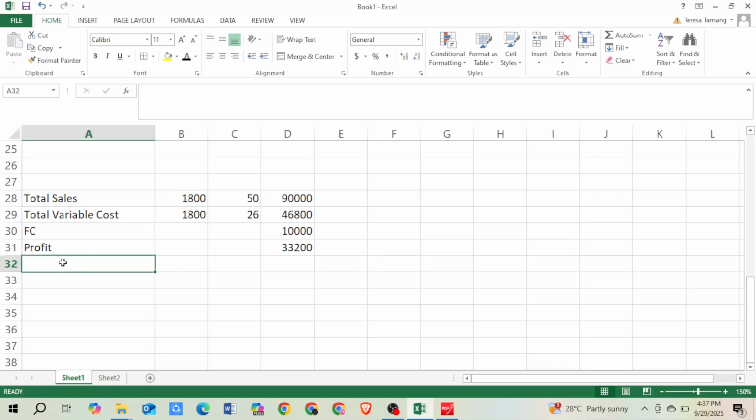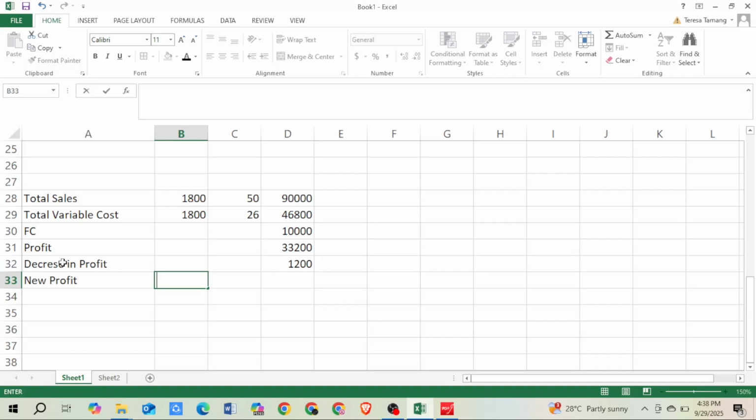So this is the decrease in profit. Okay, and the profit decreased by 1200. So this is our new profit now. New profit is coming 33,200 minus 1200, and this is our new profit, which is 32,000.